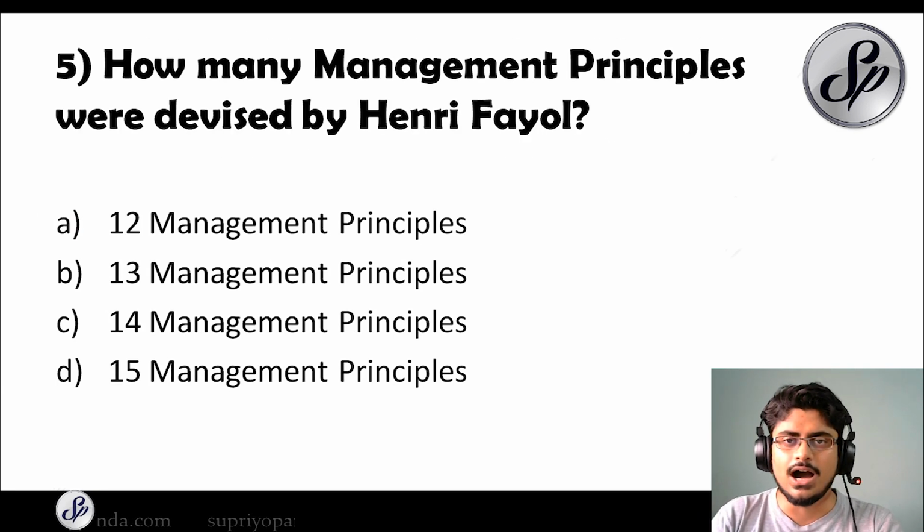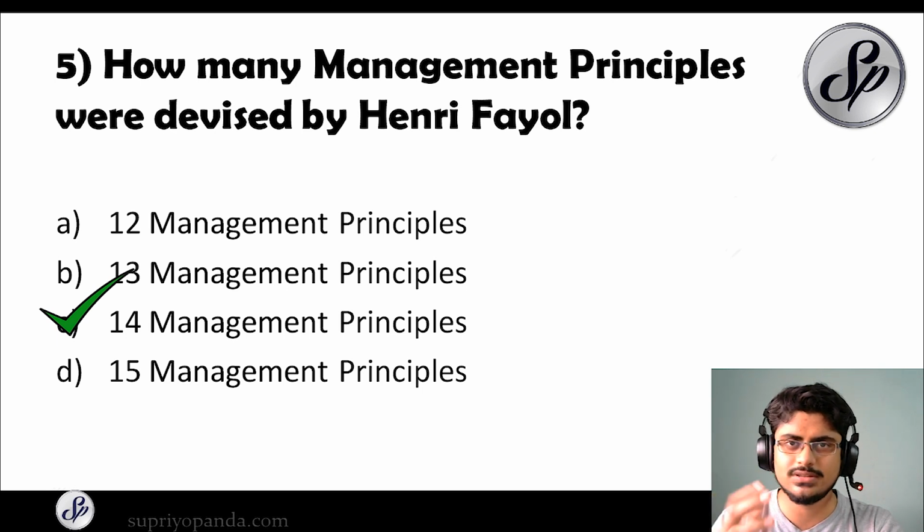Question number 5, how many management principles were devised by Henri Fayol? Again, a very important and a very conceptual and rudimentary question. The answer is 14 management principles. And remember that each of these principles you need to understand. So there are 14 total, and make sure that you read through all of them and you note down all the different kinds of principles.